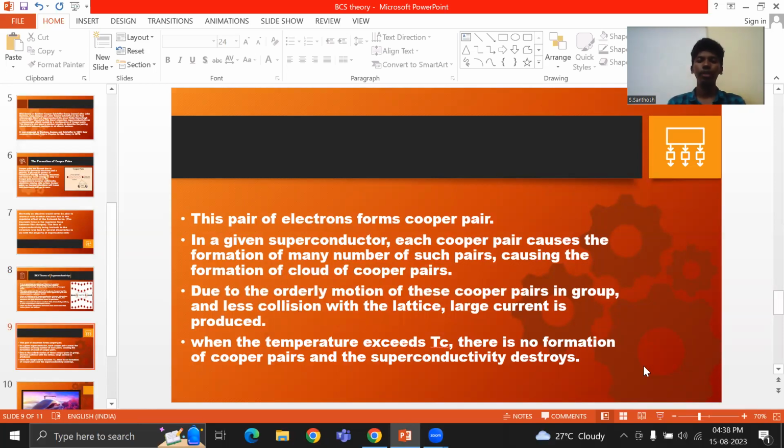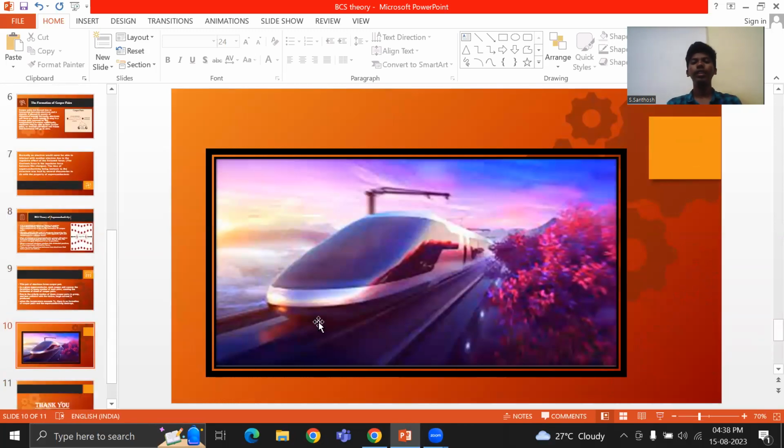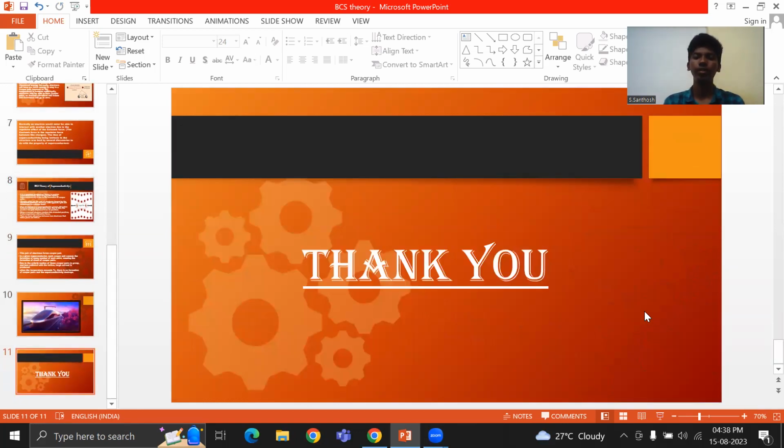So that is what is explained here. And this is the maglev vehicle that I was speaking about, which is an effect of superconductivity. Thank you, that's all for now. I hope I have explained the BCS theory and how it explains superconductivity. Thank you.